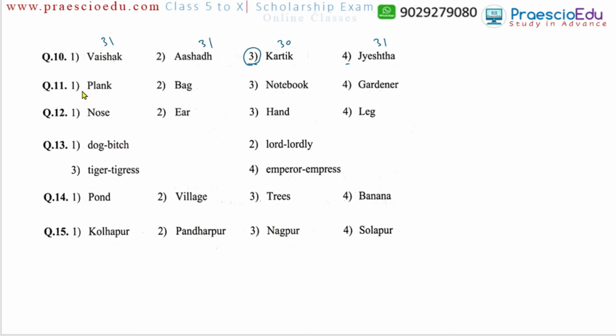Then the question number 11: plank, bag, notebook, and gardener. Notebook and the bag, all are things, okay. But the gardener is the different one. It means the person who is doing gardening. So we can say it is a person's identification, while the others are non-living things. The gardener is a living thing. So that's why this is the different one.